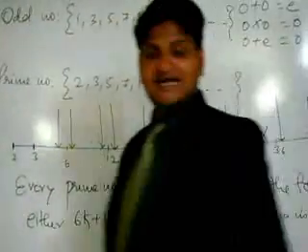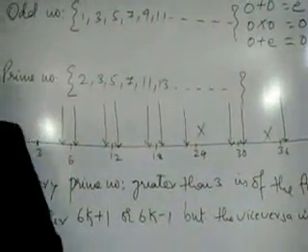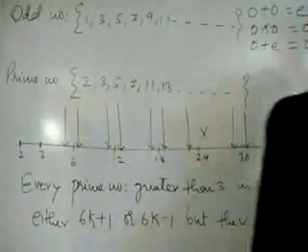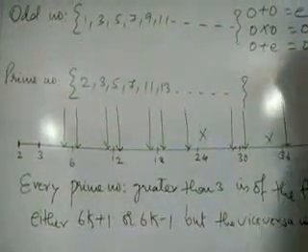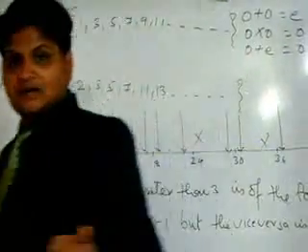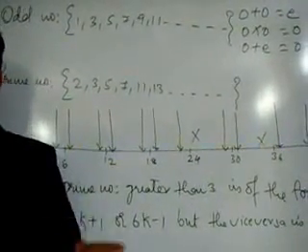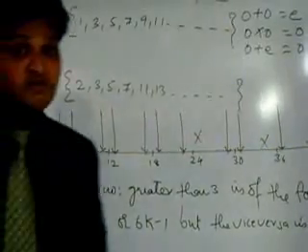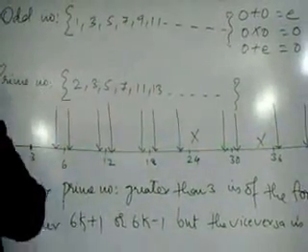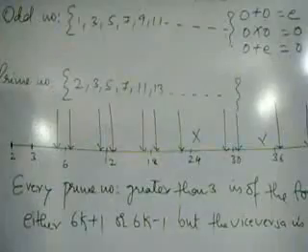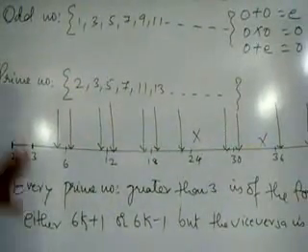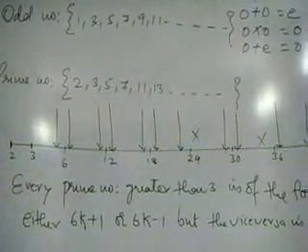But then it is not necessary that every number which is of the form 6k plus 1 or 6k minus 1 is definitely going to be prime. So remember this, I am repeating it once again. Every prime number greater than 3 will always be of the form 6k plus 1 or 6k minus 1. But then every number of the form 6k plus 1 or 6k minus 1 is not going to be prime. Okay, so this is a concept which is related to prime numbers, right?